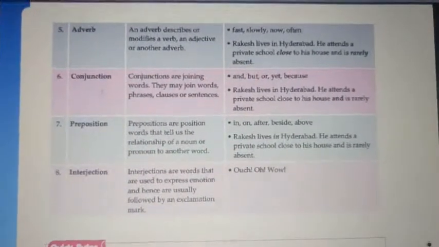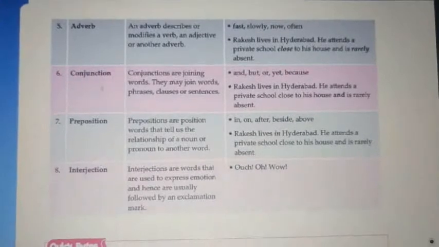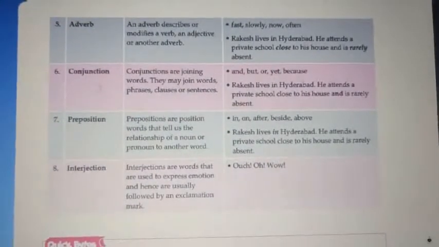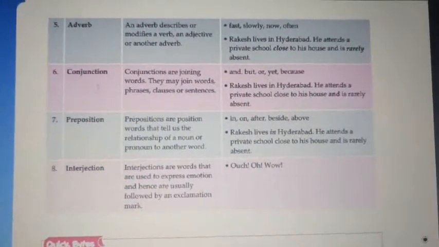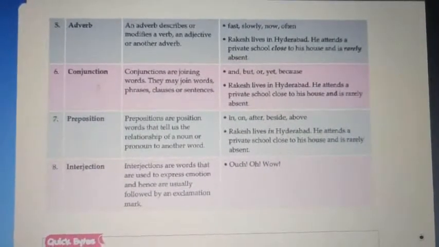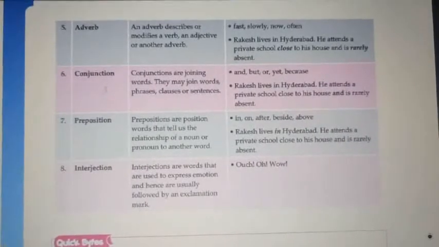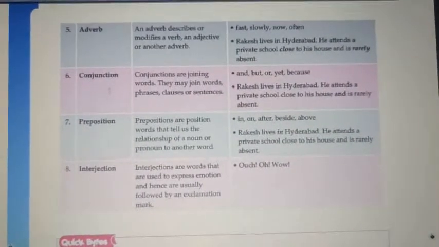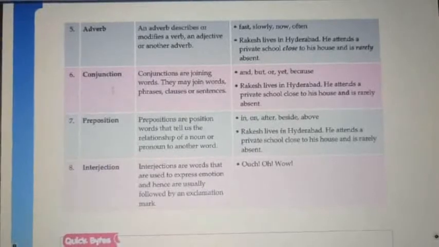Next is conjunctions. These are the joining words. They may join words, phrases, clauses or sentences, like and, but, or, yet, because. Prepositions. Prepositions are words that tell us about the relationship of a noun or pronoun to another word: in, on, after, beside, above.